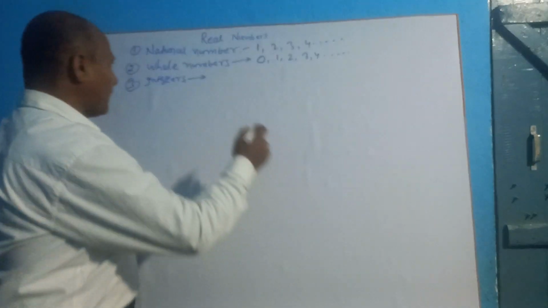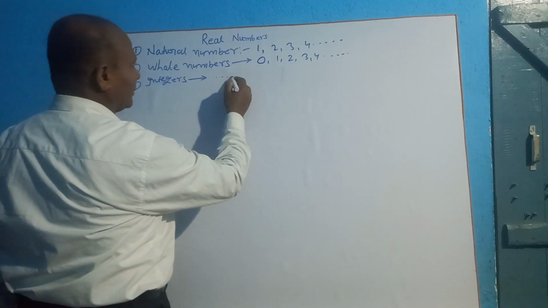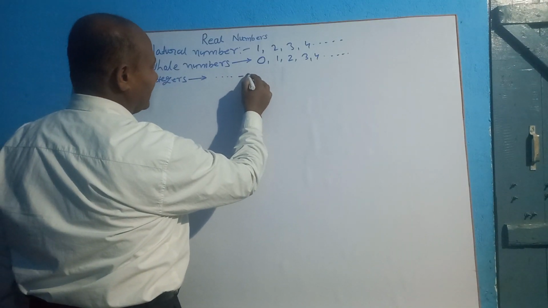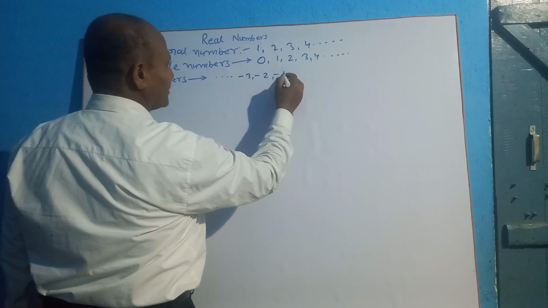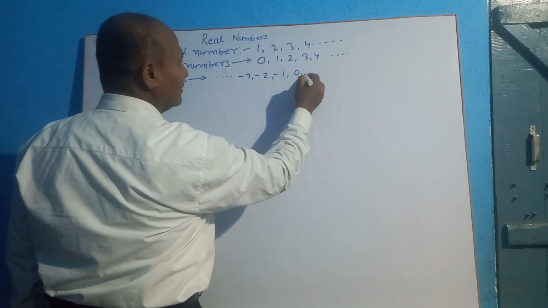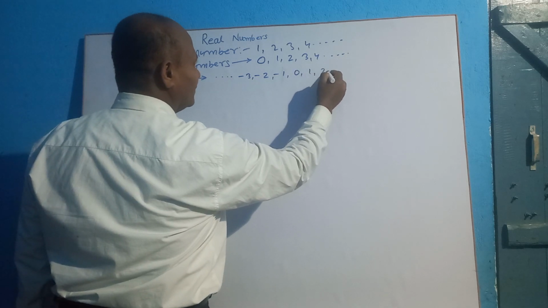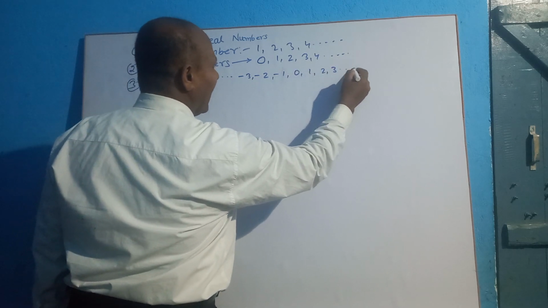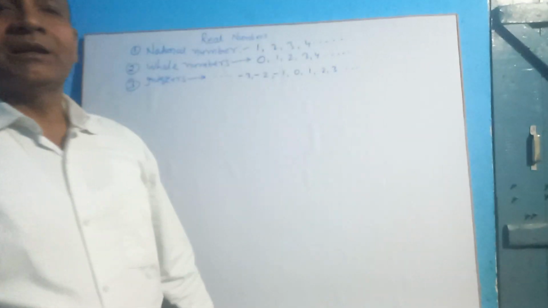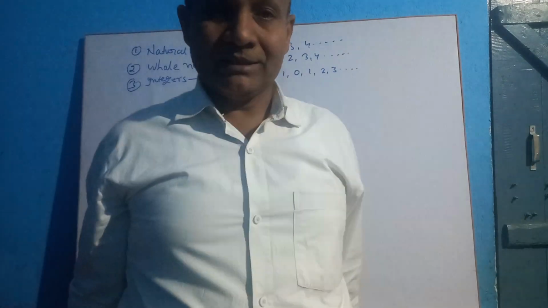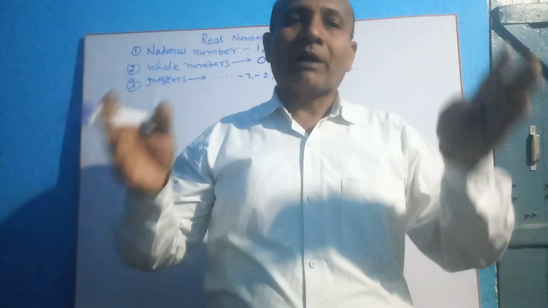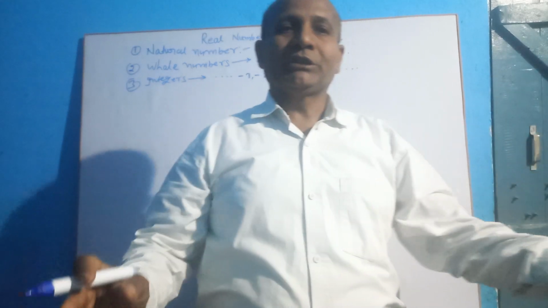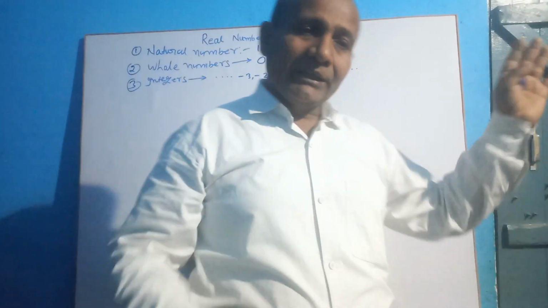For example, minus 3, minus 2, minus 1, 0, 1, 2, 3 and so on. All these numbers are integers. All counting numbers, negative of counting numbers with 0 are known as integers.